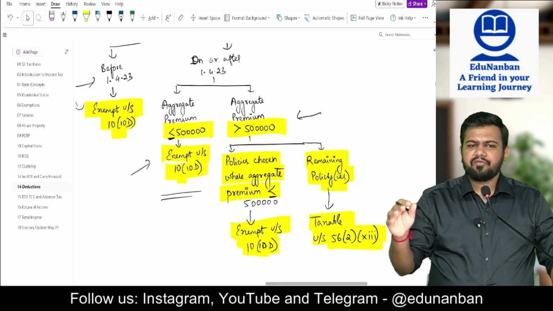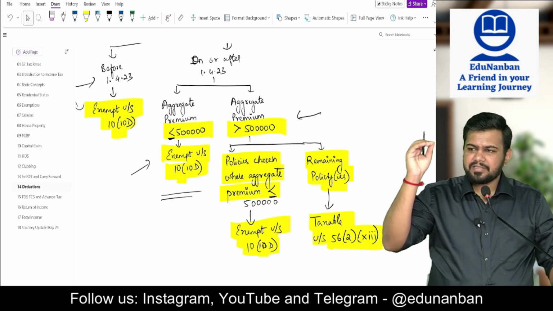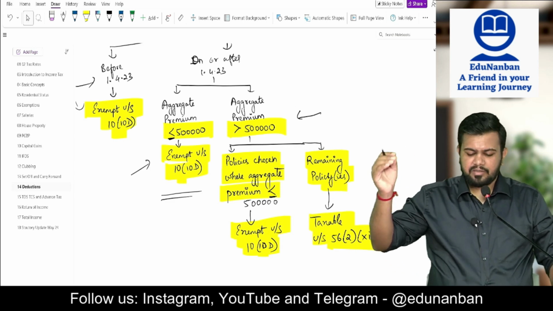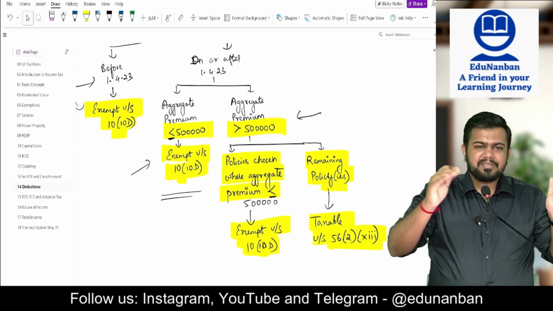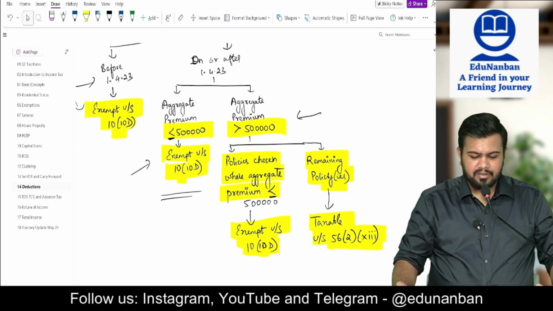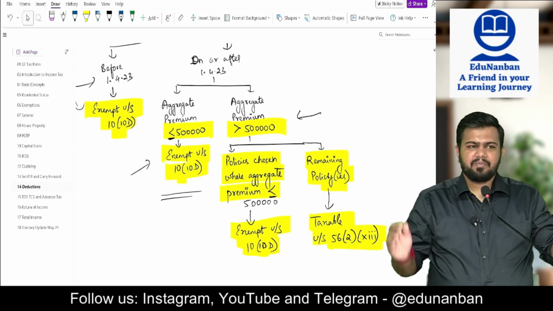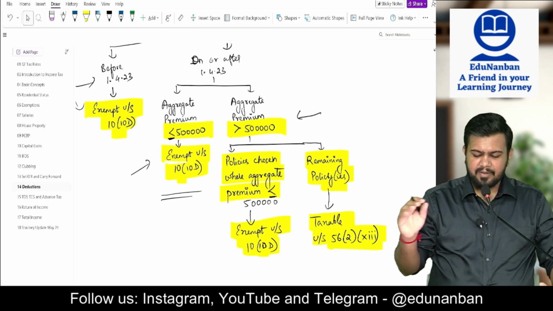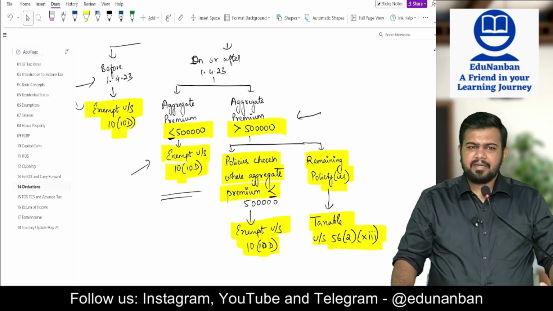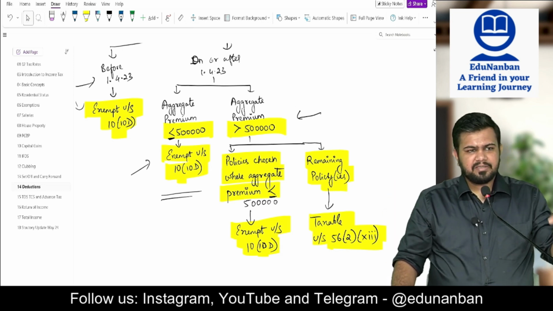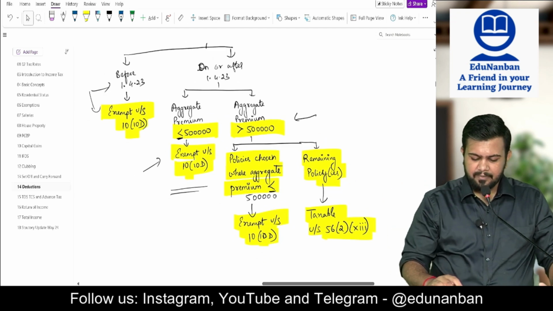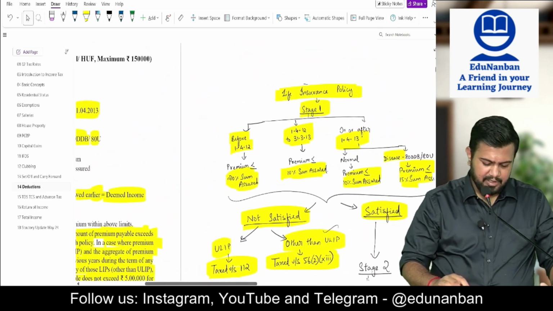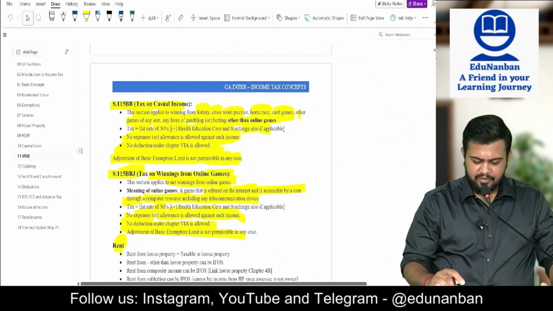On or after 1/4/2023, if the policy itself is issued on or after 1/4/2023, in such case, aggregate premium up to 5 lakh rupees is exempt. If aggregate premium is more than 5 lakh rupees, then up to 5 lakh rupees is exempt. More than 5 lakh rupees is taxable under 56(2)(13). Now let us see 56(2)(13) in income from other sources.